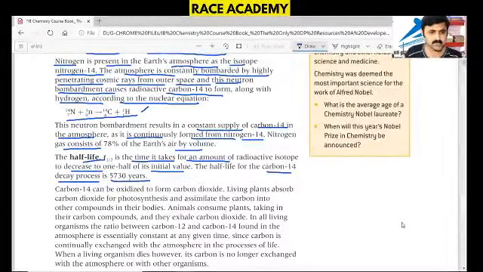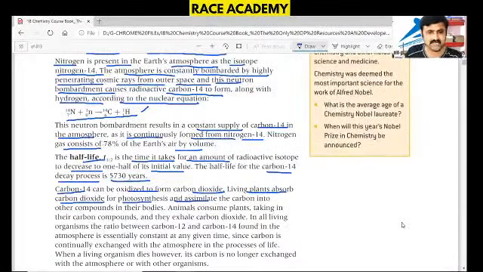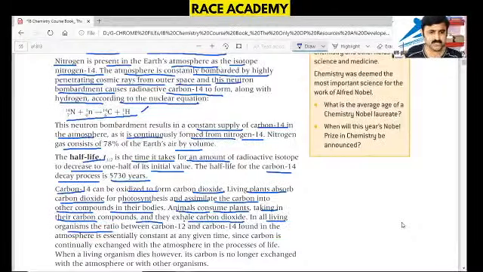Carbon-14 can be oxidized to form carbon dioxide. Living plants absorb carbon dioxide for photosynthesis and assimilate the carbon into other compounds in other bodies. Animals consume plants, taking in the carbon compounds, and then exhale carbon dioxide. In all living organisms, the ratio between carbon-12 and carbon-14 found in the atmosphere is essentially constant at any given time.